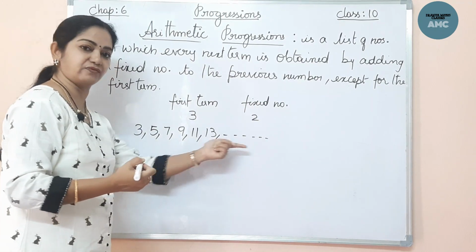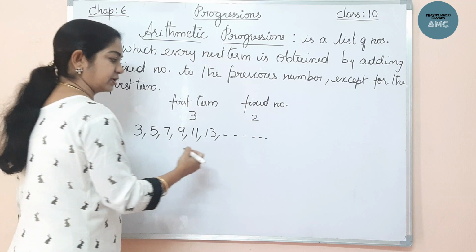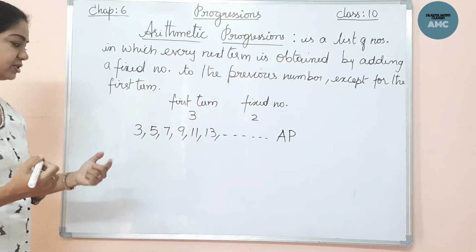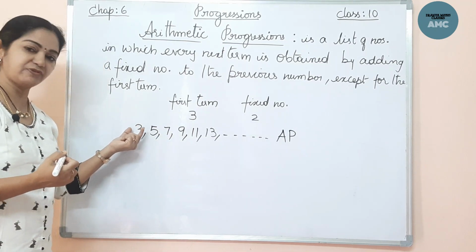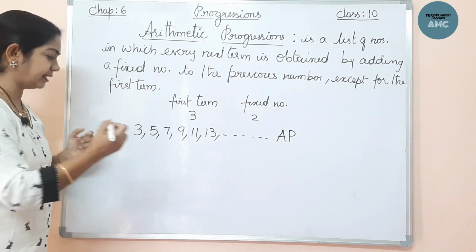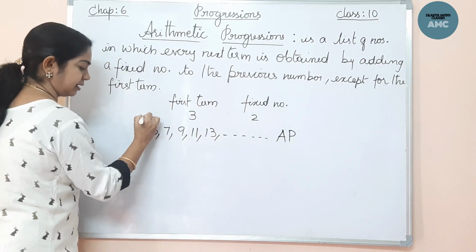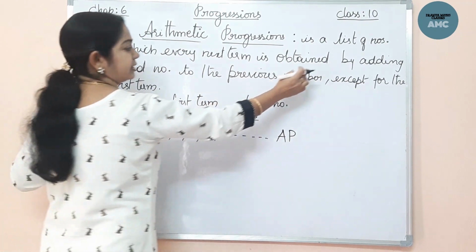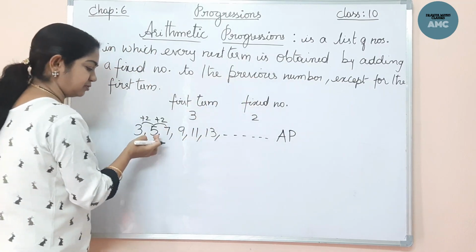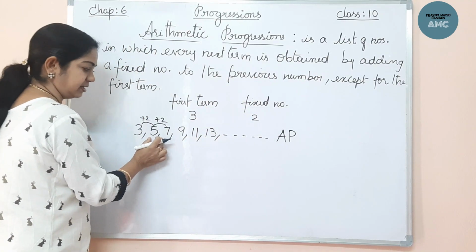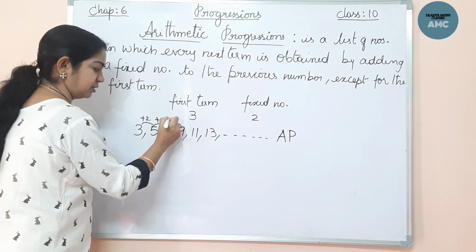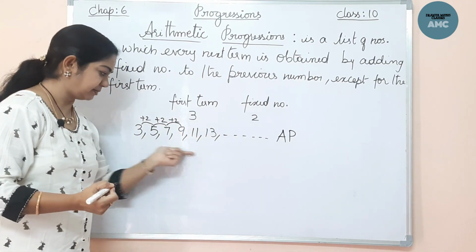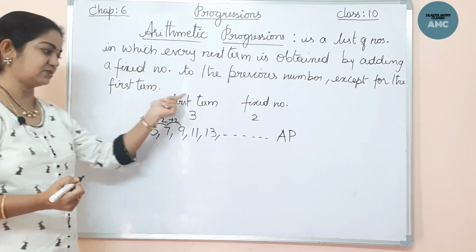This series, this list of numbers is called the arithmetic progression, and in short we call it AP. Now, how did we get the numbers? Except for the first number, I'm adding a fixed number, 2 here. To the previous number, I'm adding 2, so I get the next number. Then to that number I add 2 again, and likewise. The fixed number is the same throughout, and that means a series of numbers is formed. This is one example of AP.